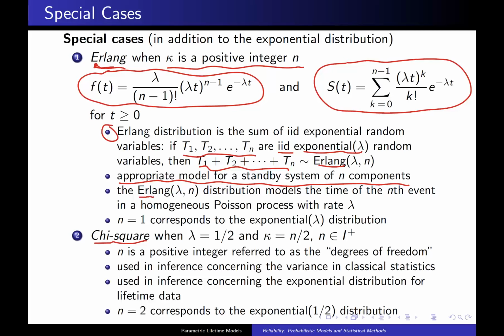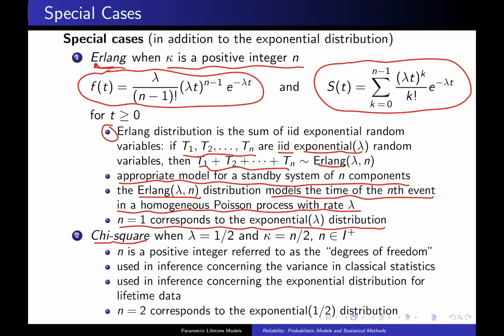The Erlang lambda n distribution also models the time of the nth event in a homogeneous Poisson process with rate lambda, and we'll see more of that in Chapter 6. Finally, when n is equal to 1, it's not surprising that this will collapse to the exponential lambda distribution.